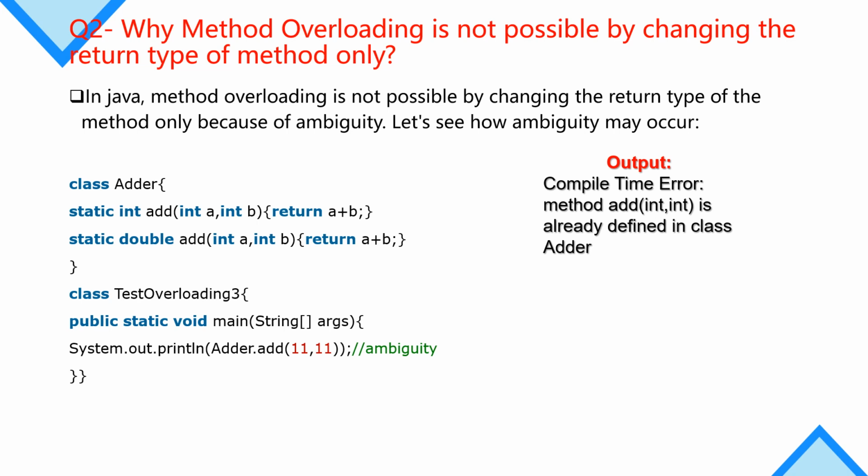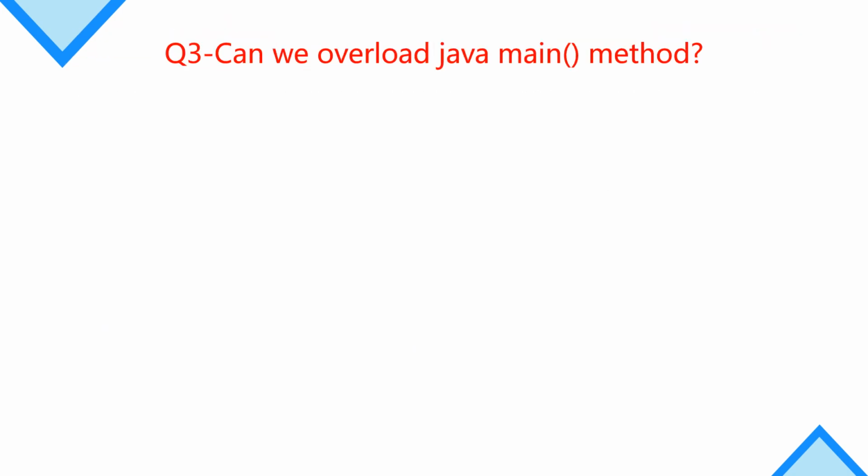Because it is already defined in class Adder, it will be unable to call the method if they have the same number of arguments and the same type of arguments. So either we have to change the type of arguments or the number of arguments, then we can implement method overloading. So method overloading is not possible if we change the return type of the method only. Why is it not possible? The answer is because of ambiguity.